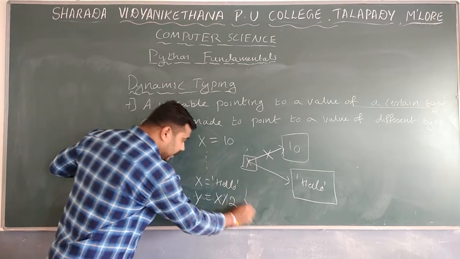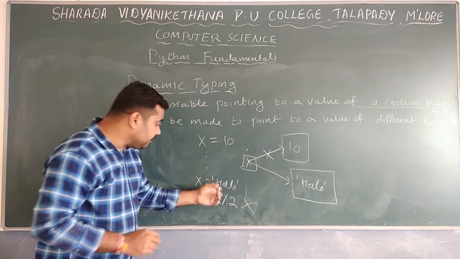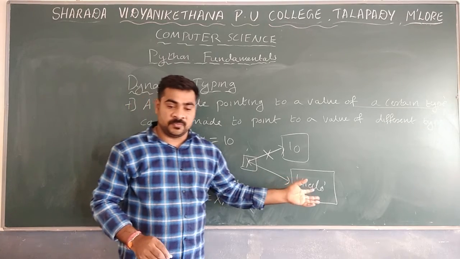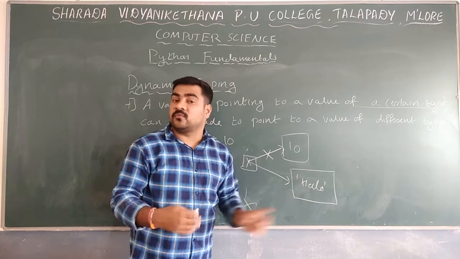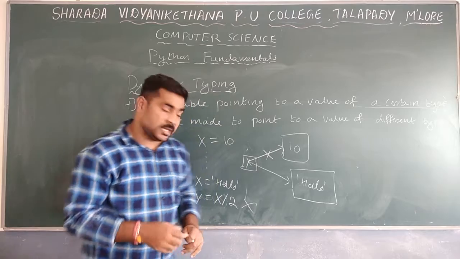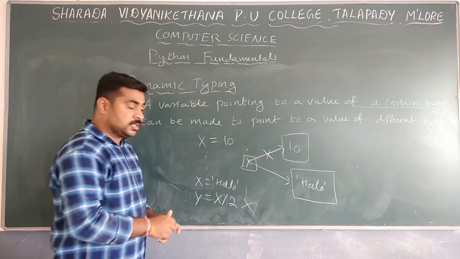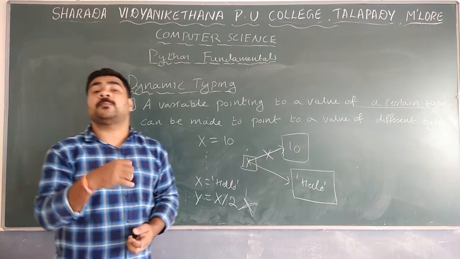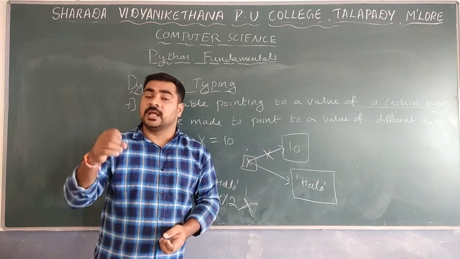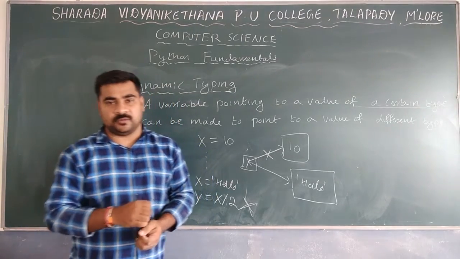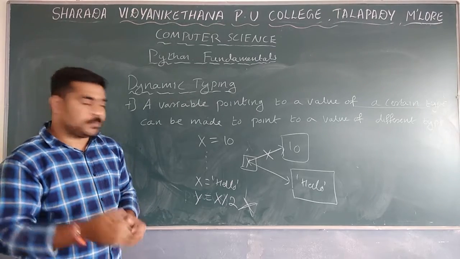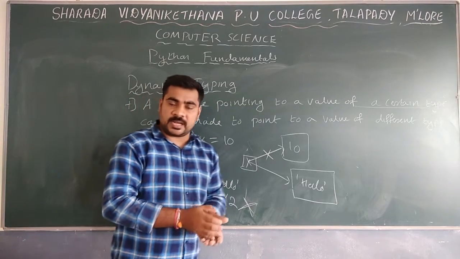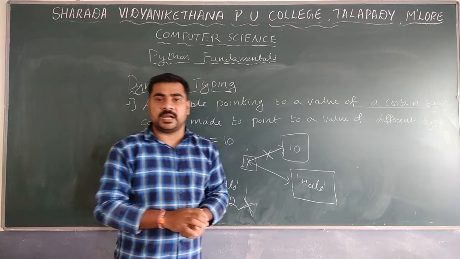But in this case it will give an error, because the second assignment is a value of another type. So whenever you perform the operation, it will give an error. Keep this in mind: the data type you assign last will be the data type of the variable.